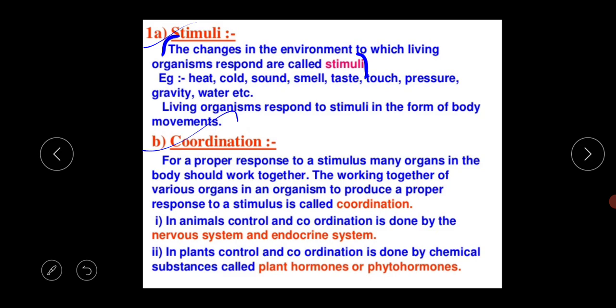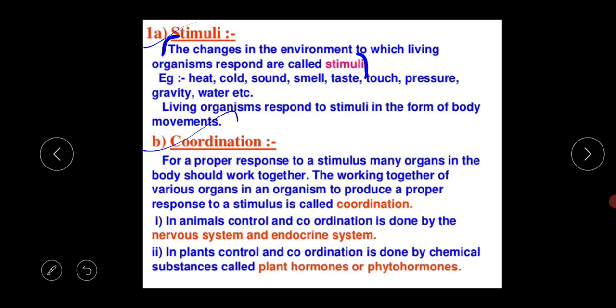Because abiotic or non-living substances cannot respond to their environment, like a chair, a table, or a blackboard, which cannot respond to their external or internal environment. So this is one of the most important defining characters of living organisms, that they can respond to external or internal environment according to their necessity.